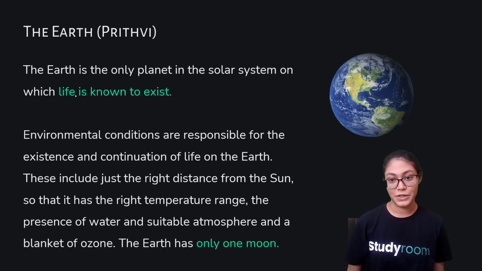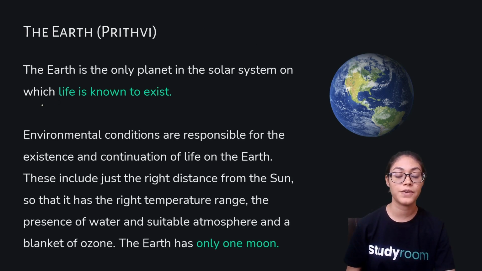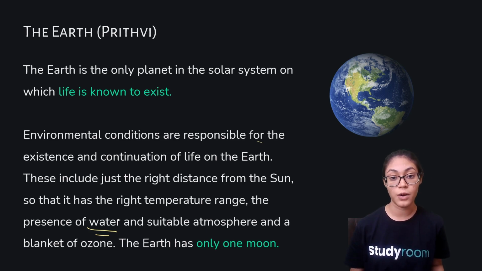Now the Earth, our planet. The Earth is the only planet in the solar system on which life is known to exist. Environmental conditions are responsible for the existence and continuation of life on the Earth. These include just the right distance from the sun so that it has the right temperature range, the presence of water, which is very important, and a suitable atmosphere and a blanket of ozone. The Earth has only one moon. The blanket of ozone protects us from the harmful radiations from the sun, right?